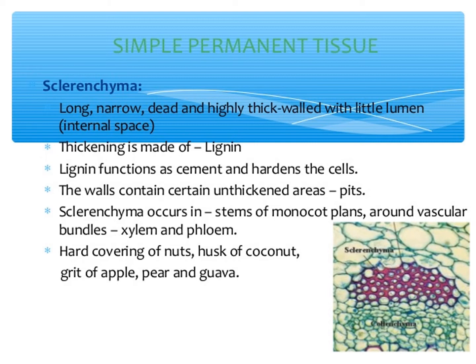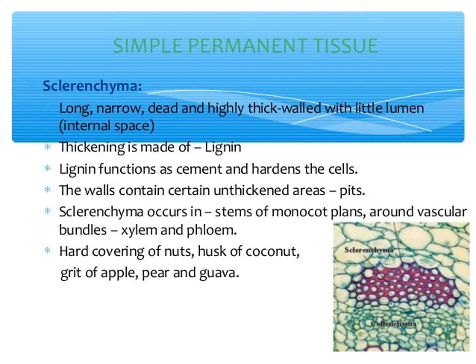In the book picture, everybody see sclerenchyma: narrow lumen, lignified thick-walled fiber. Everybody see the picture of sclereid. Sclereids are widely distributed in the plant body.